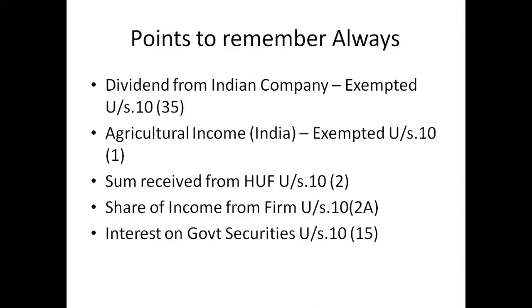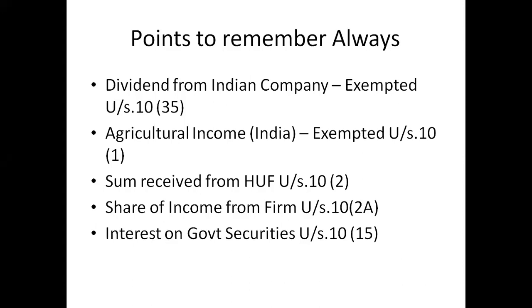So the first category, that is called agricultural income. So any income from India, out of agriculture, that income is the first category of exempted income. There is no need of payment of any tax to the government. So whatever income is earned from agriculture, that is very important, under section 10 subsection 1. So this is the first category.